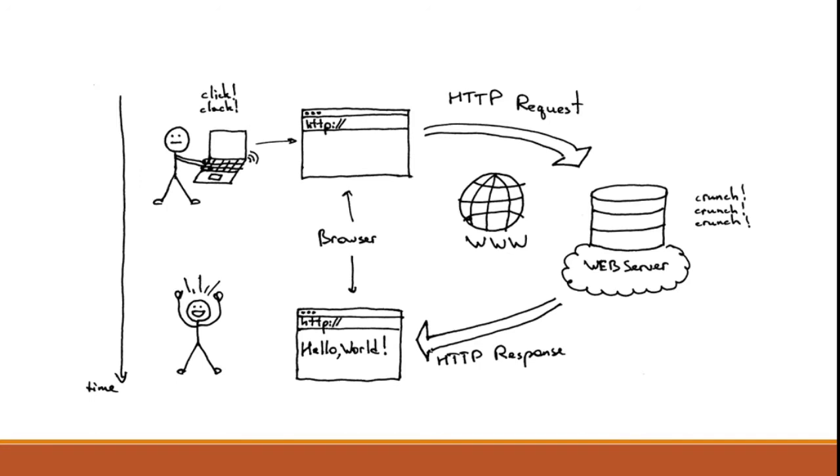Guys, let's take one example. Here is one person who is browsing, say, reading the newspaper. He sends a request to the server, and the server responds to this client.